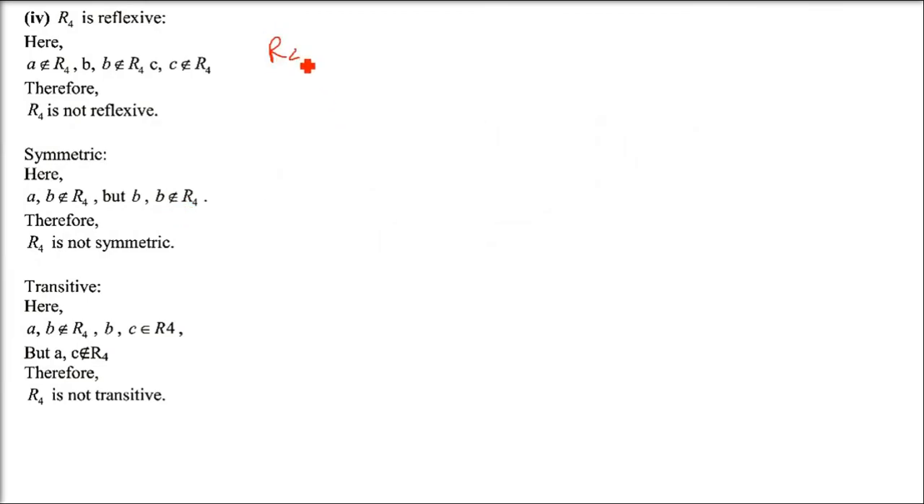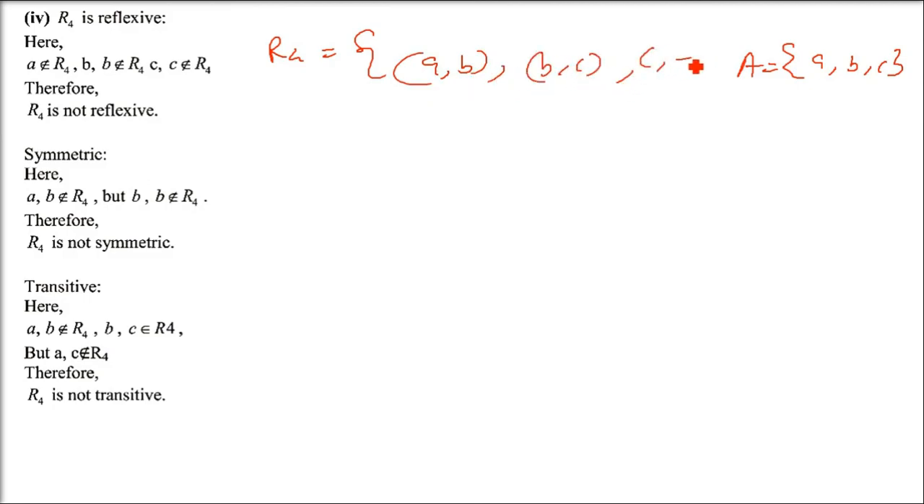Now R4. These are all coming from the set A, B, C. This is the only set we have. Now R4 is AB, BC and CA. Now see, first whether AA is there, BB is there, CC is there. AA, BB, CC, are you able to find it in this relation? No, so it is not reflexive.